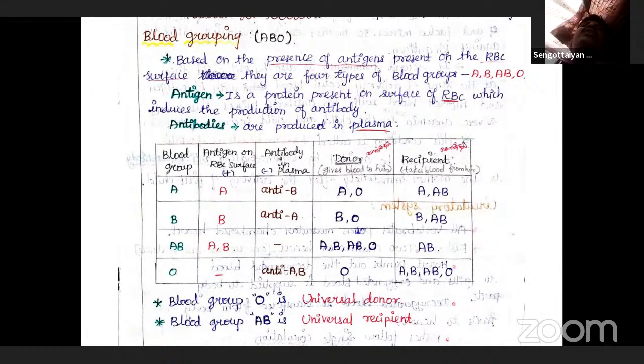So kindly note it. In ABO blood grouping, important questions are: who discovered the ABO blood grouping? Landsteiner. ABO blood grouping was the first to be discovered in human beings. That is the important point. And who is a universal donor? The O group. Universal recipient is the AB blood group. That is the important one.